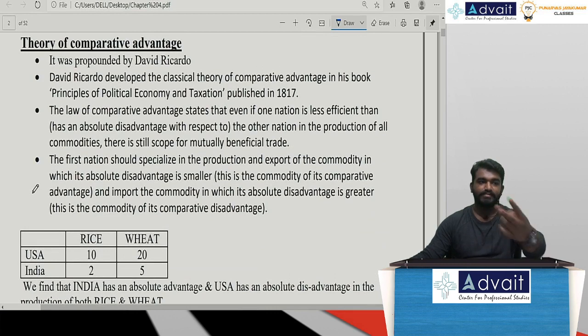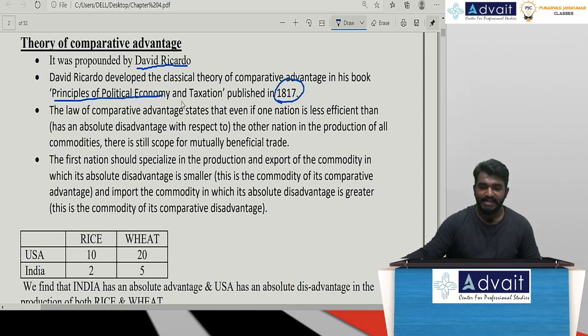Now, let me come to the second one, comparative advantage theory. Who developed the comparative advantage theory? David Ricardo, in the year 1817, in his famous book Principles of Political Economy and Taxation, specified this comparative advantage theory. Let me repeat it once again. David Ricardo introduced this theory in 1817, in his book Principles of Political Economy and Taxation.